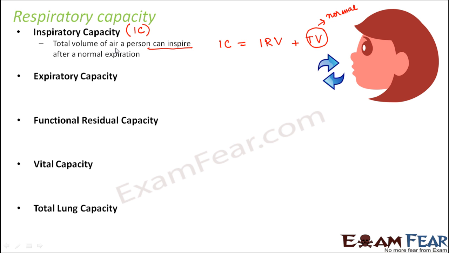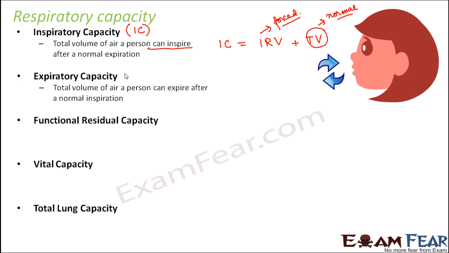This is the amount of air which he can inspire under normal inspiration. But now it is asking about the capacity, that is, how much maximum can he inspire? By normal inspiration, he can take in the tidal volume. And by forced inspiration, he can take in a little more, and that additional amount is IRV. So the inspiratory capacity of a person is IRV, inspiratory reserve volume, plus the tidal volume. That is inspiratory capacity.